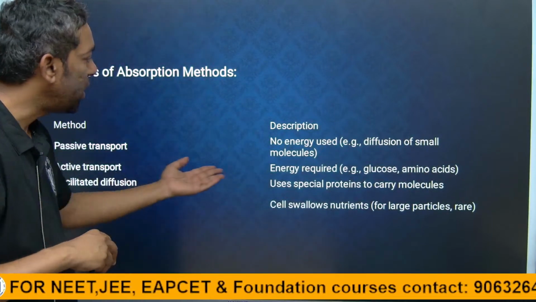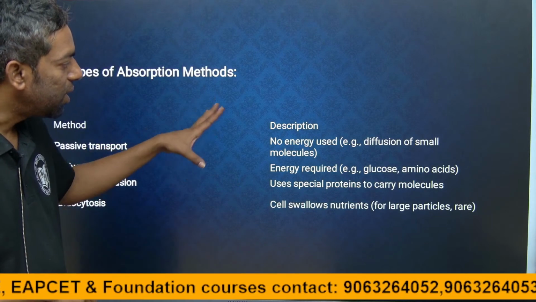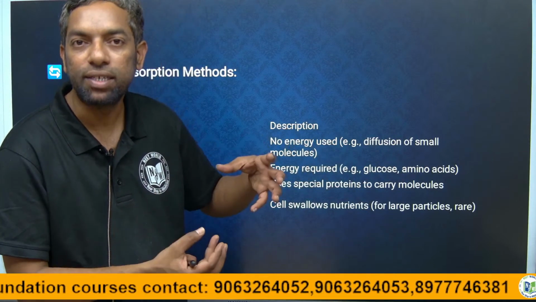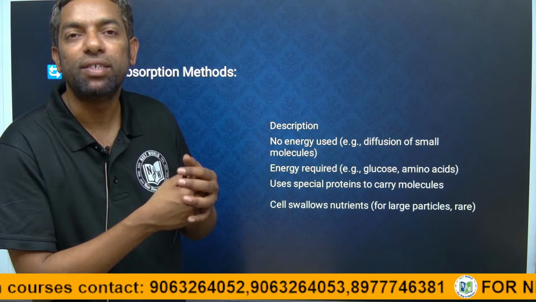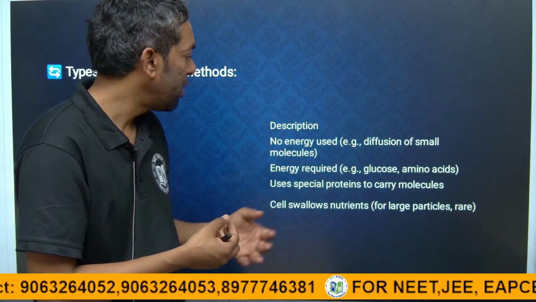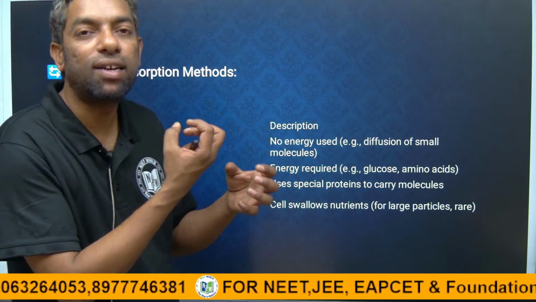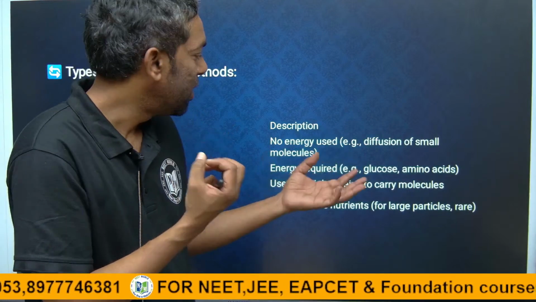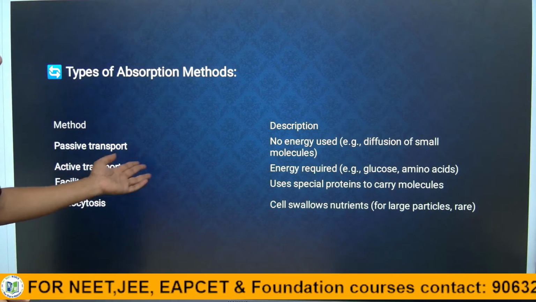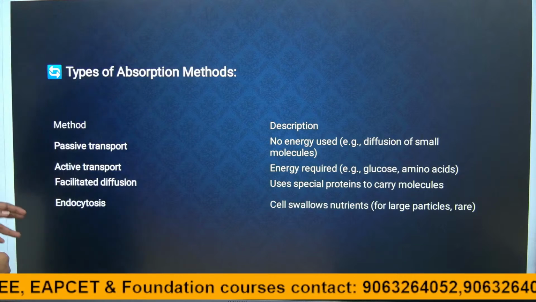Active transport means energy is required. For glucose and amino acids, if they are absorbed in the intestine, energy is needed. ATP is the energy that is consumed. And in endocytosis, the cells swallow directly, the cells eat. Facilitated diffusion uses special proteins that carry the micromolecules.